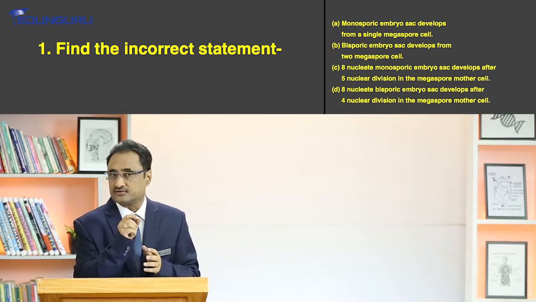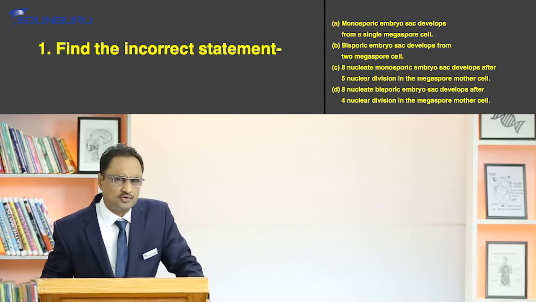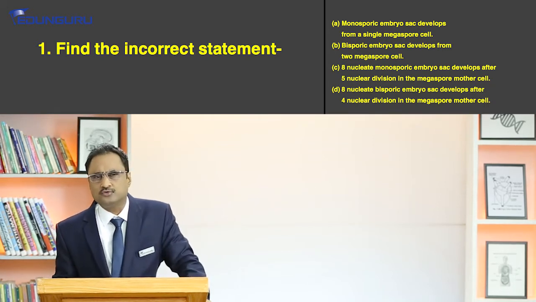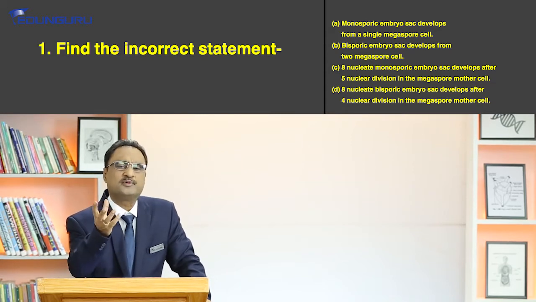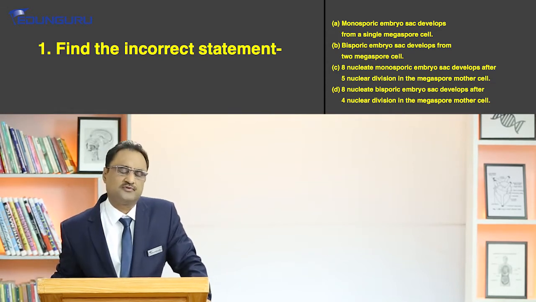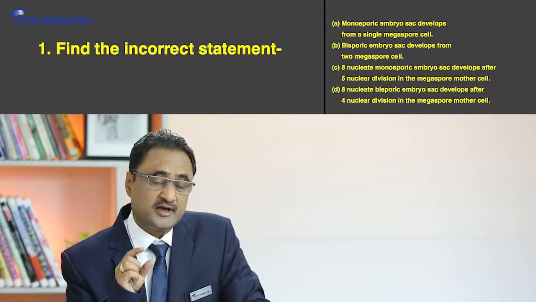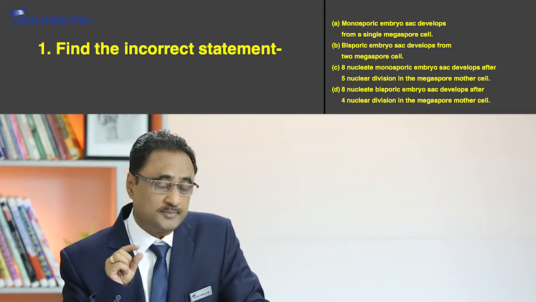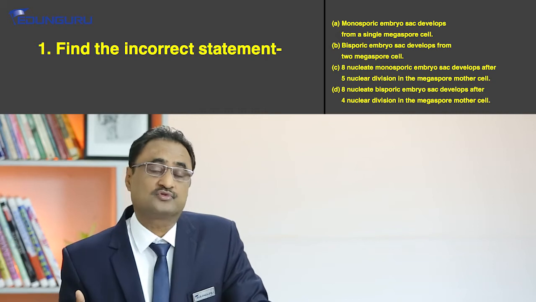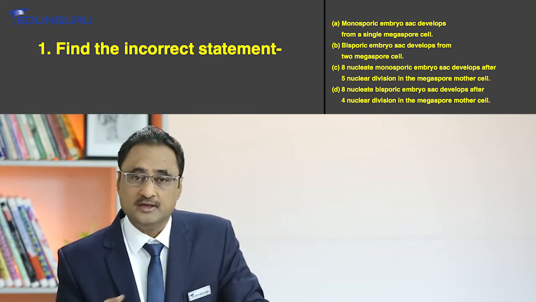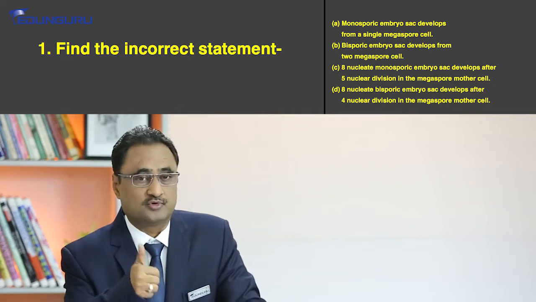The reductional division is going to happen. So normally a reductional division happens, 4 cells are formed, right? And out of those 4 cells, 3 will degenerate and 1 will eventually develop and give rise to the functional embryo sac, right? But depending upon the megaspore nuclei participating in the formation of the complete embryo sac, different types of embryo sacs have been recognized. So if only one nucleus participates, we call it the monosporic embryo sac, right?